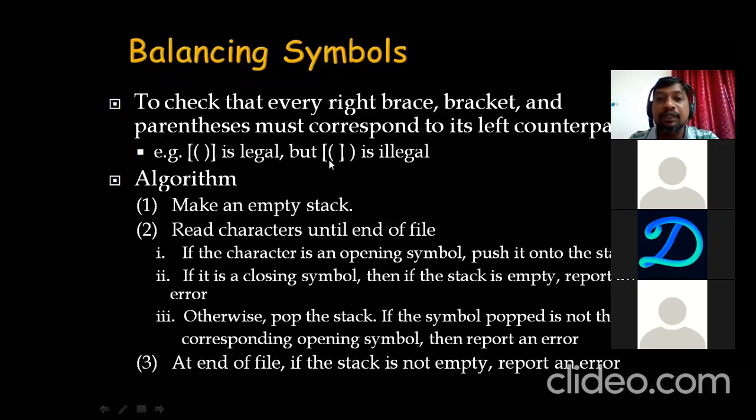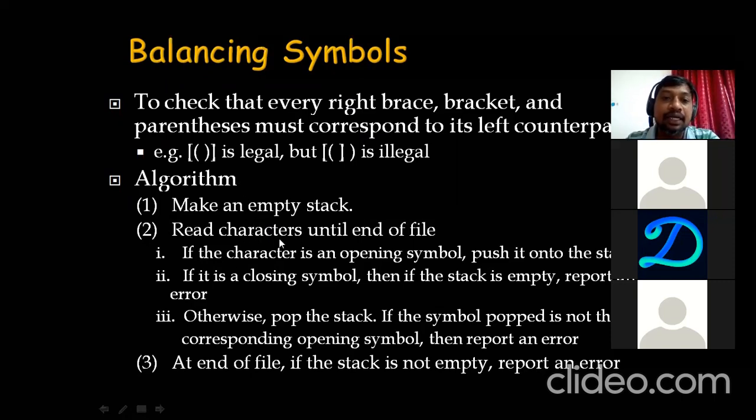Why? Because there is a close bracket, open bracket followed by open brace. Open brace should be followed by close brace. This is illegal. This is not balanced. This is what we call symbol balancing. So symbol balancing can be done by using stacks, as I already explained earlier. This is the algorithm.